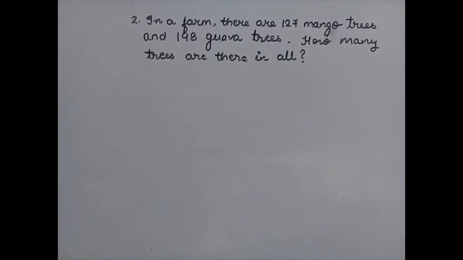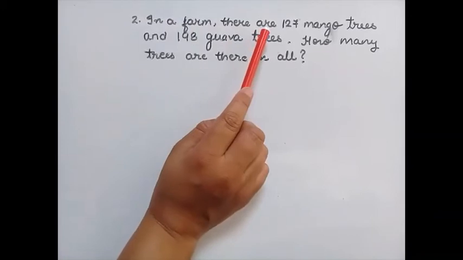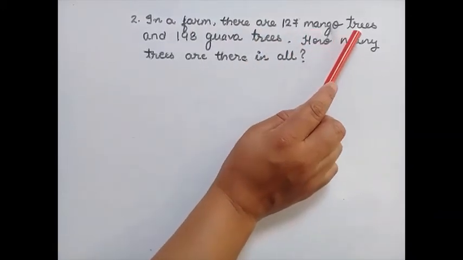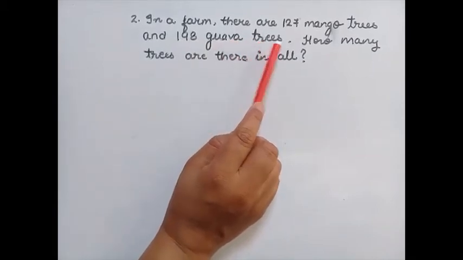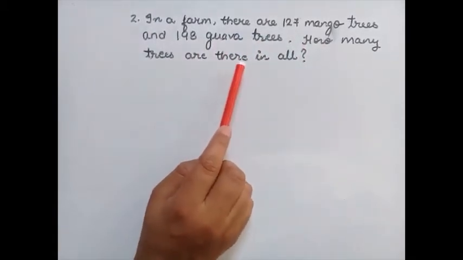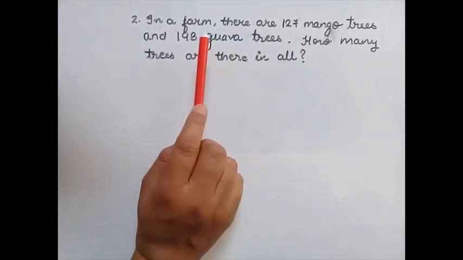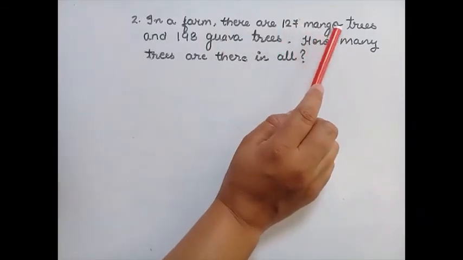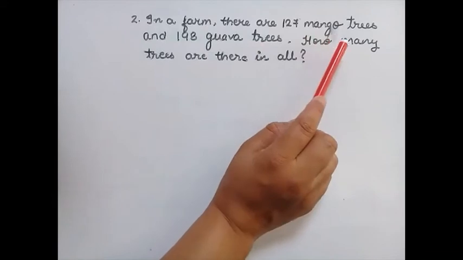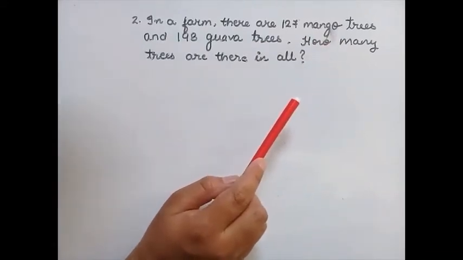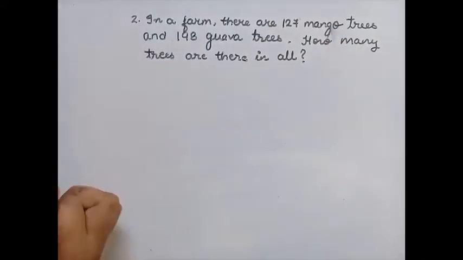Now the second question is a word problem. So here, in a farm there are 127 mango trees and 198 guava trees. How many trees are there in all? So it is given that there are 127 mango trees and 198 guava trees. So we have to find the total number of trees in the farm.